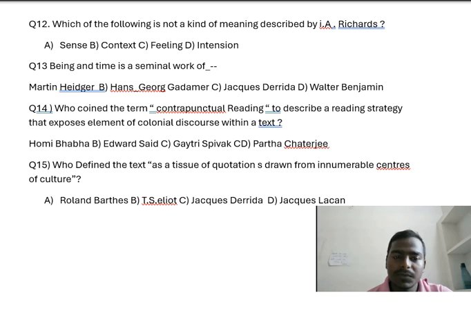Now question number 14. Who coined the term contrapuntal reading to describe a reading strategy to expose elements of colonial discourse within a text? Option A, Homi Bhabha. Option B, Edward Said. Option C, Gayatri Spivak. And option D, Partha Chatterjee. So what is the right answer? The right answer is B, Edward Said.